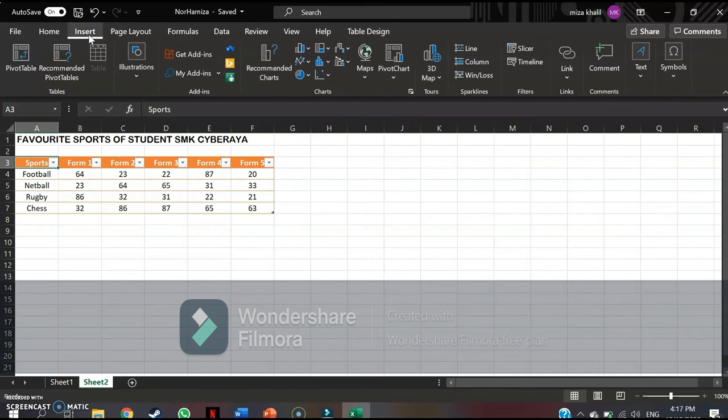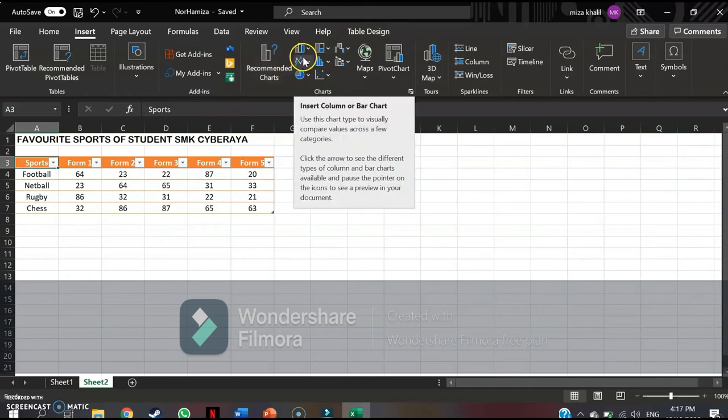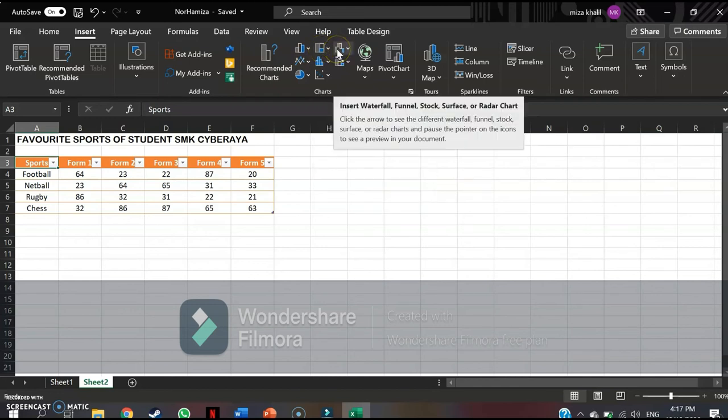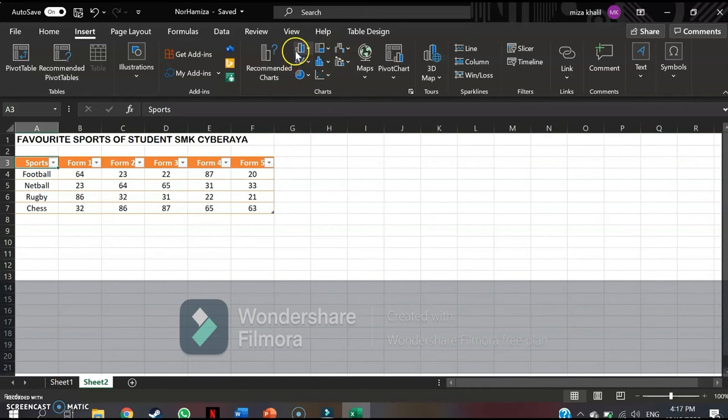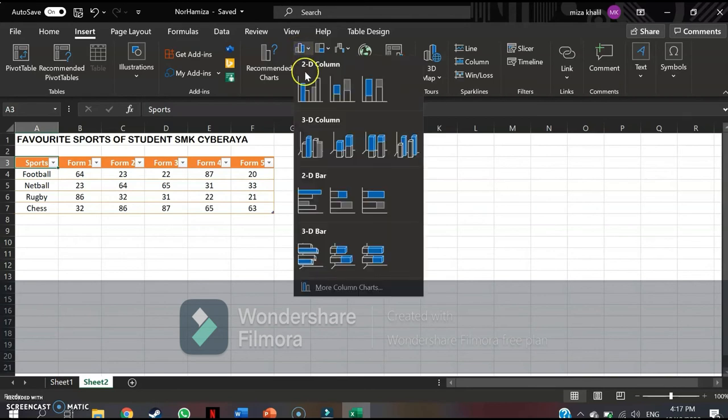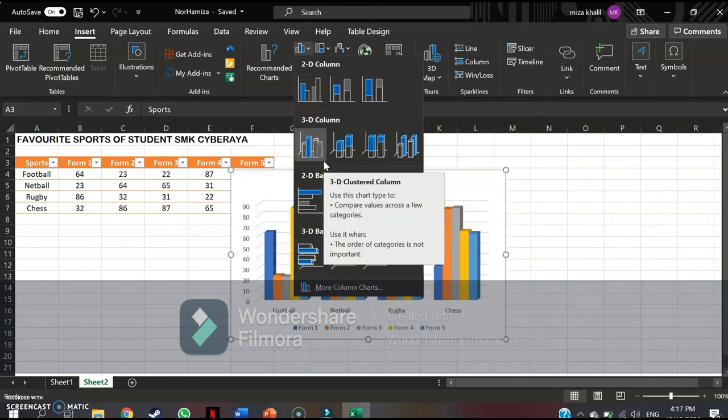But first, I'm gonna go to Insert. So this is the Insert tab. Okay, I'm gonna go to this. So this is the Charts group. Okay, there are too many styles of charts. Insert Hierarchy Chart, Insert Waterfall Chart. But I'm gonna use this one, Insert Column or Bar Chart, because I want it to look formal, easy, but perfect. In that it has styles too: 2D column, 3D column, 2D bar, 3D bar. But I'm gonna choose column because I think it looks good.